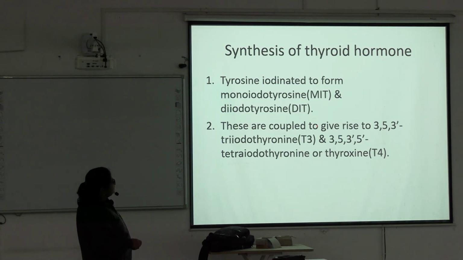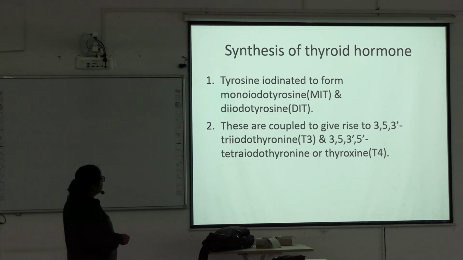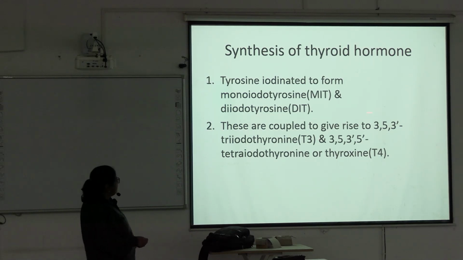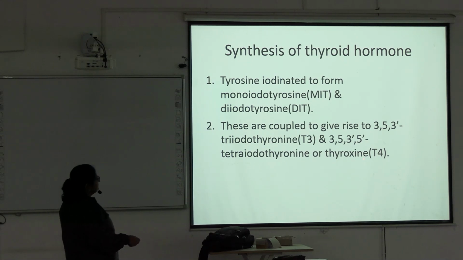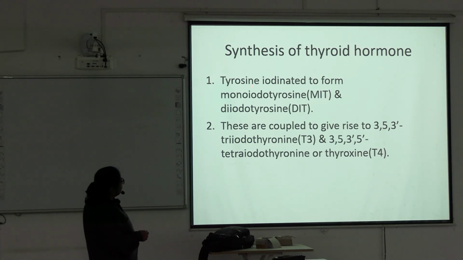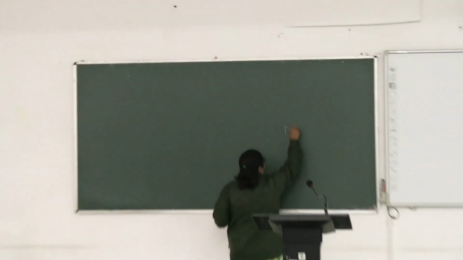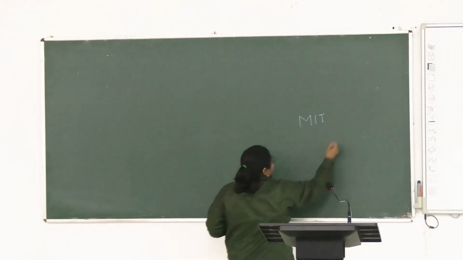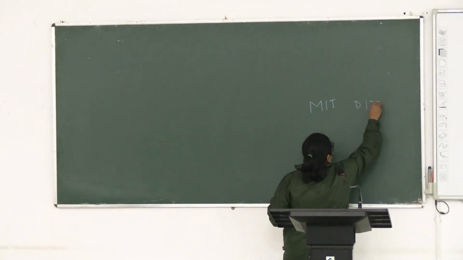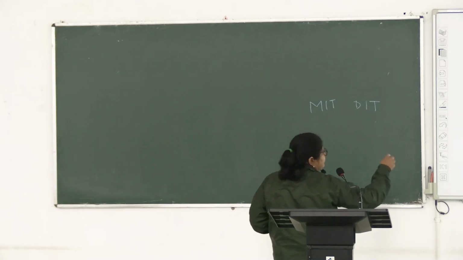These are coupled to give rise to 3,5,3' triiodothyronine and 3,5,3',5' tetraiodothyronine, or thyroxine. That means firstly tyrosine is iodinated and forms monoiodotyrosine and diiodotyrosine.